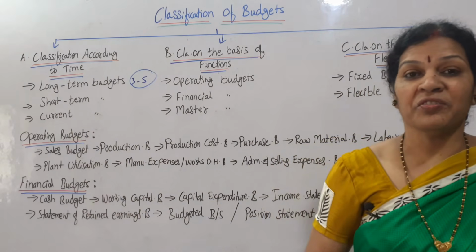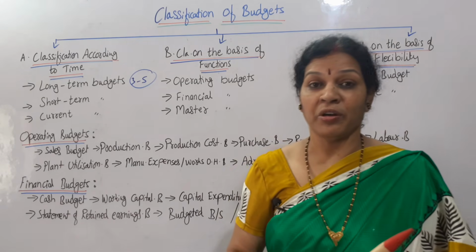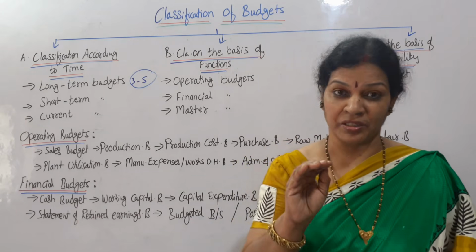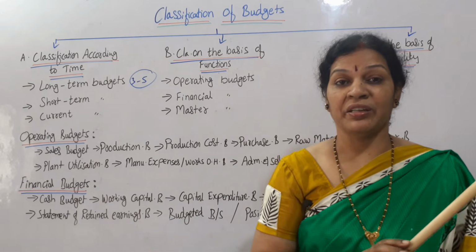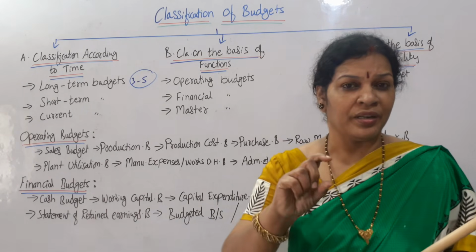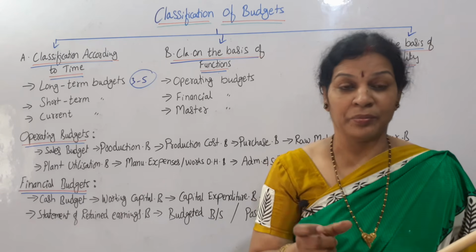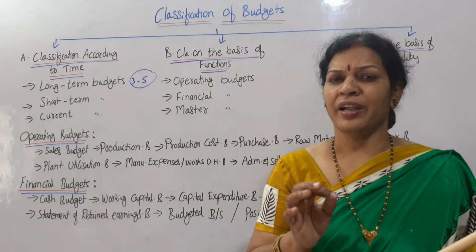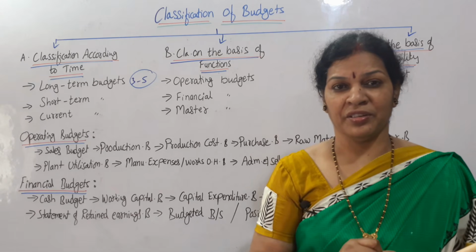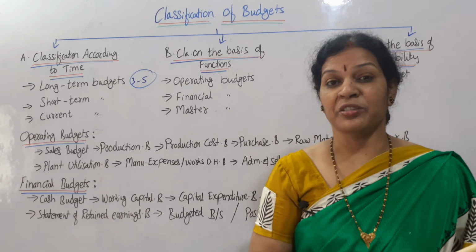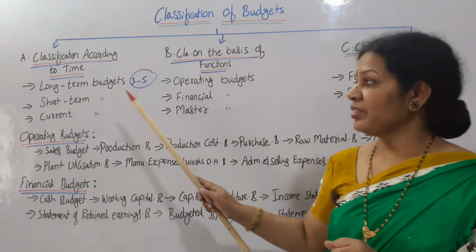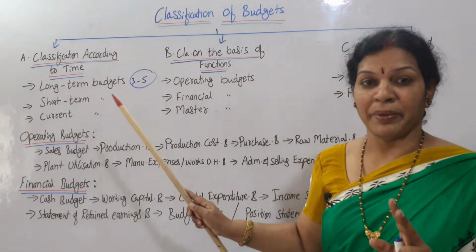Long term budget is most of the times confidential. It will not be disclosed to all the members of the company or who are involved in the budget preparation. Everyone will not be given this information. This is confidential. Only the senior executives and the board of directors, these kind of people are involved. And most of the times this long term budget will be prepared regarding the capital utilization and how the capital will be distributed in various aspects, profit utilization. Based on this, long term budgets will be prepared for 3 to 5 years.